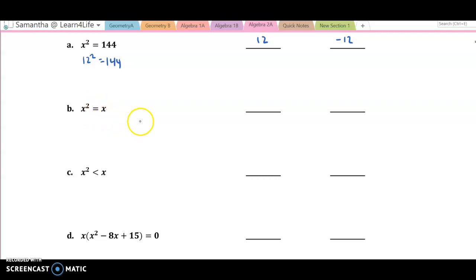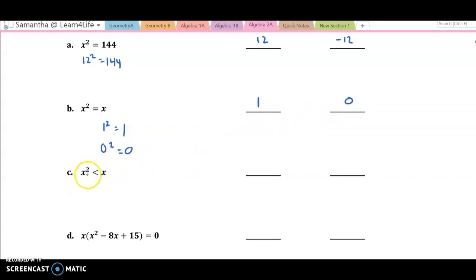All right, the next one, x squared equals x. I want you to think about this one for a second. X squared equals x. What number squared also equals that same number? Well, 1 is one of them, right? 1 squared equals 1. What's another one? It's kind of just as simple as 1. 0, right? 0 squared equals 0. 0 times 0 is 0.